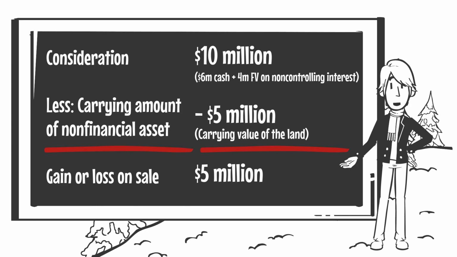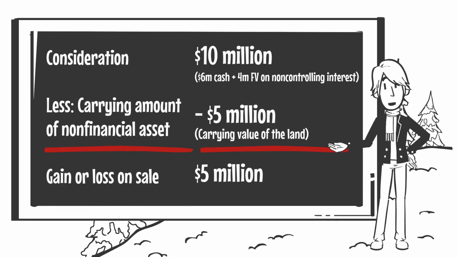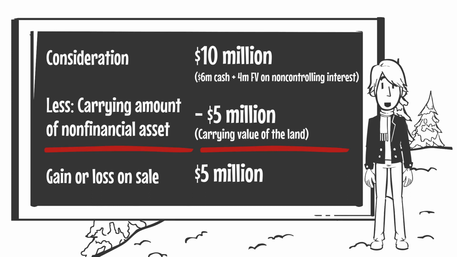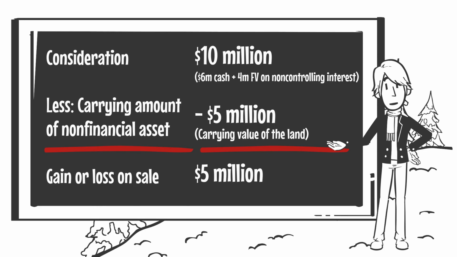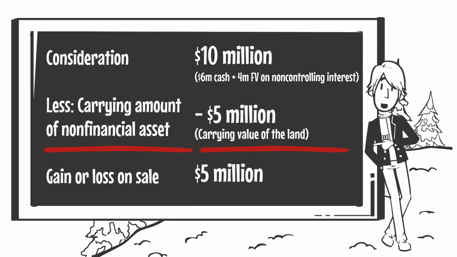The carrying value of the land was $5 million. As a result, Schifrin recognizes a gain of $5 million. Schifrin will also record the non-controlling interest in Vaughn at $4 million and subsequently account for that interest, most likely in accordance with ASC topic 323 as an equity method investee.